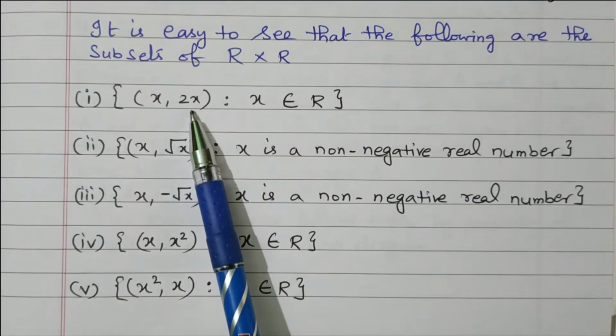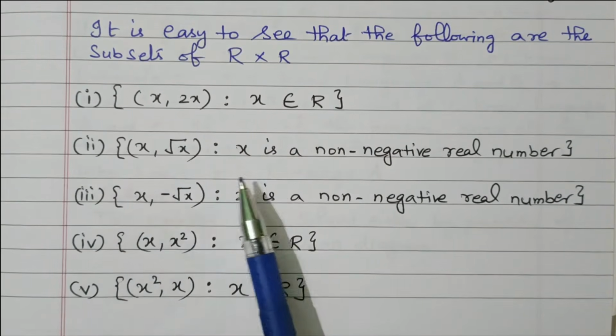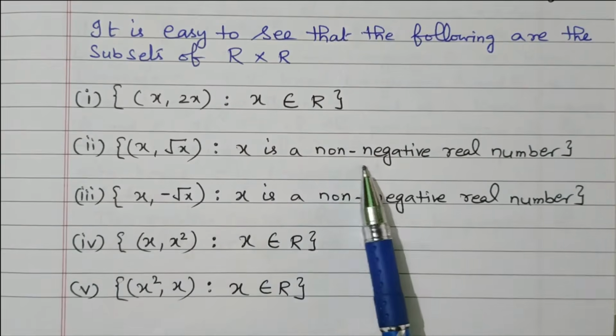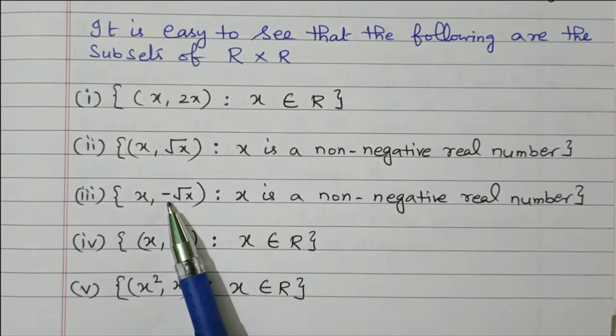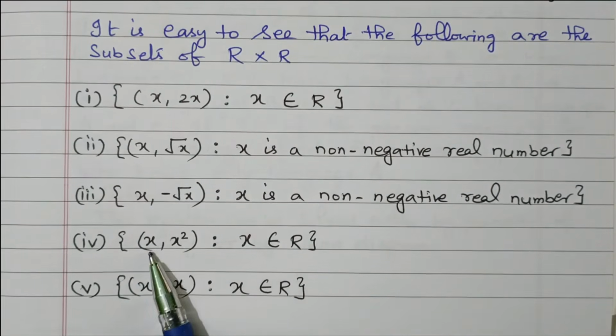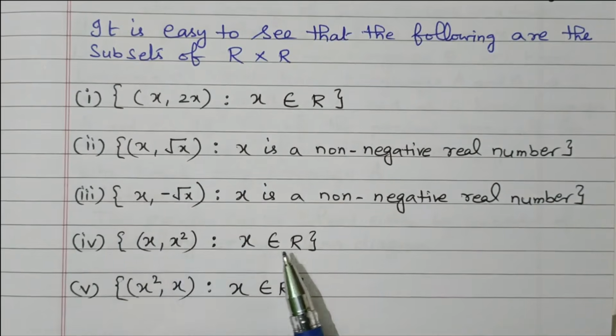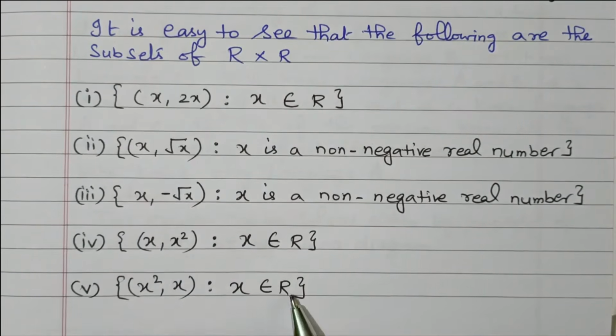A number and 2 times the number, where the number belongs to the real numbers. A number and the square root of x, where x belongs to the non-negative real numbers. A number and the square root of x with a negative sign outside, which is also a non-negative real number. A number and the square of the number belongs to the real numbers. The square of the number and the number belongs to the real numbers.